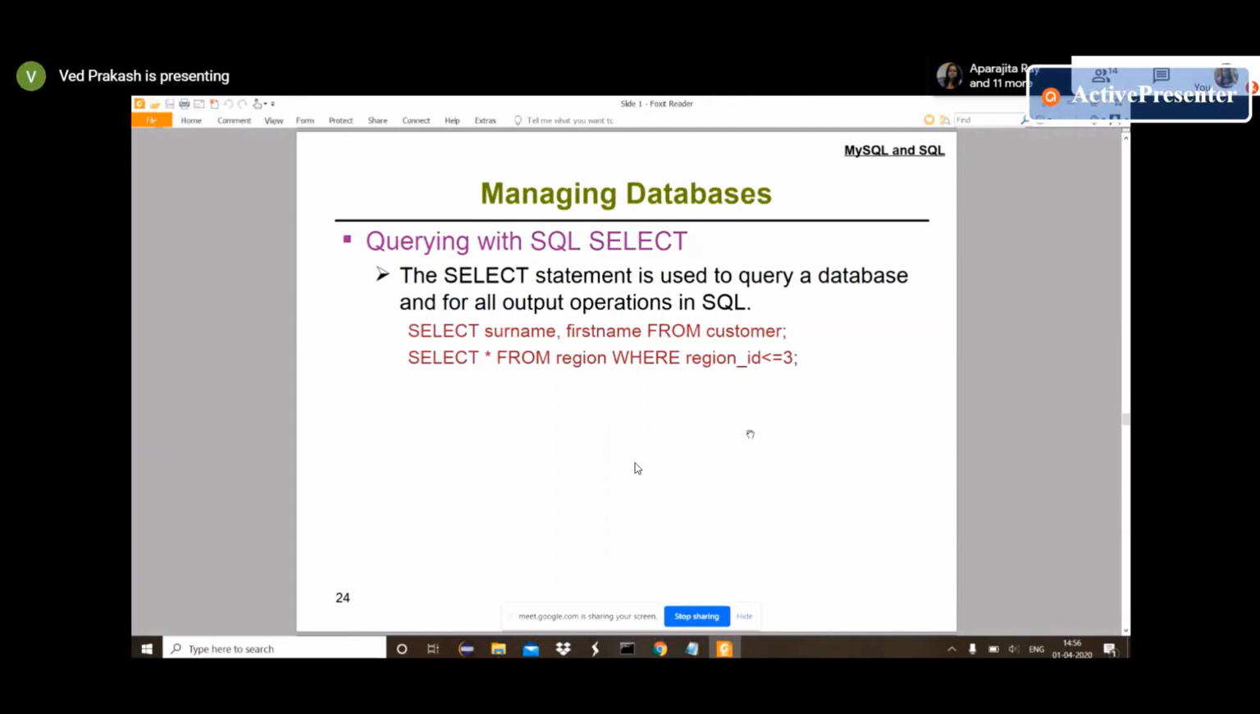For the select statement, we have the select keyword. After that, surname, first name. Surname is a column name, first name is also a column name, from is SQL syntax, and customer is the table name. So using this, the simplest one, we will get surname and first name from our table customer. But suppose we have to provide a lot of column names, we need a lot of information from a lot of columns. That time we will use a wildcard. Select wildcard from, and after that we have the region table name, and where we provided a condition. So it will check that condition and provide all the information based on that condition.